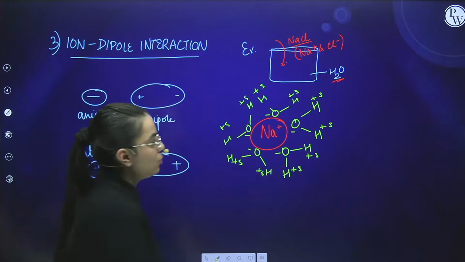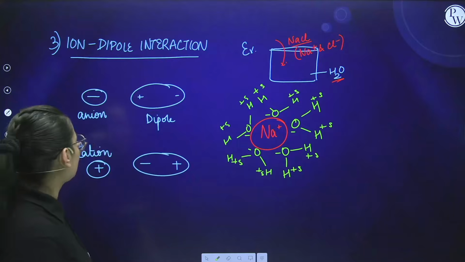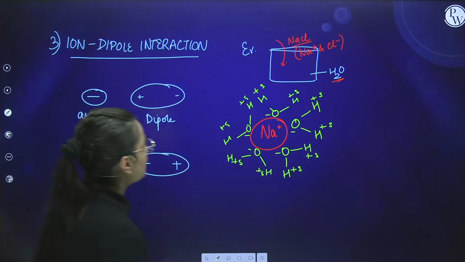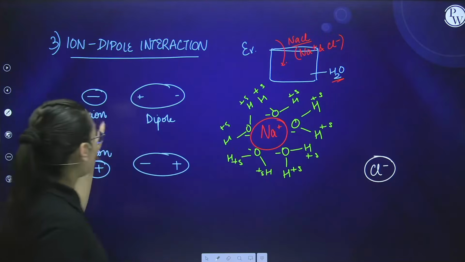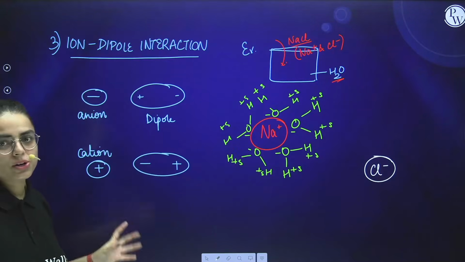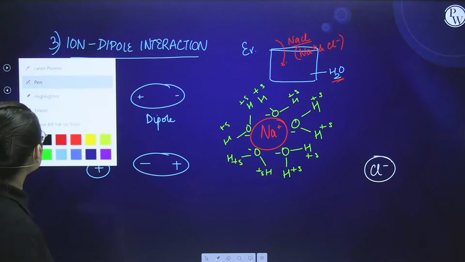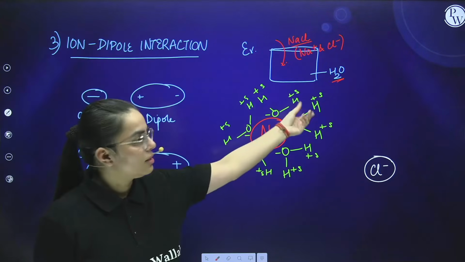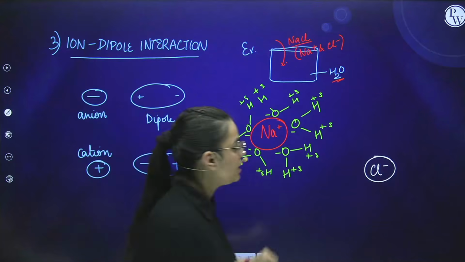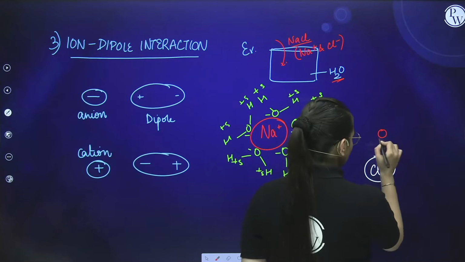Is it clear to you? Now, if I talk about the anionic portion, that is Cl negative. If I talk about Cl negative, which is an anion, which end of the dipole will come towards it? The positive end. In the case of water, the positive end is our H positive. So, H positive will approach towards it. It will look like this.